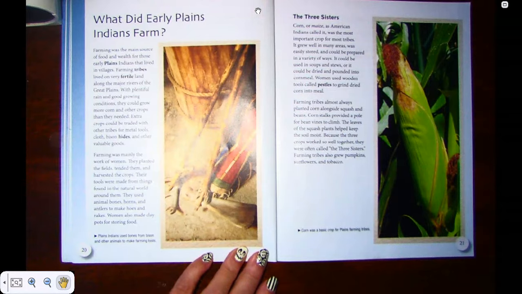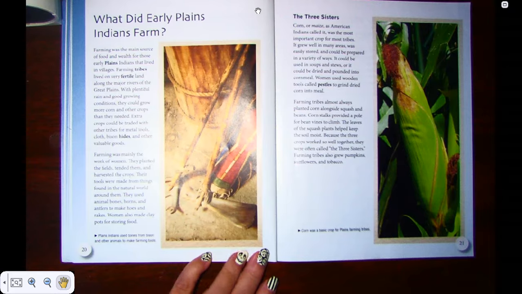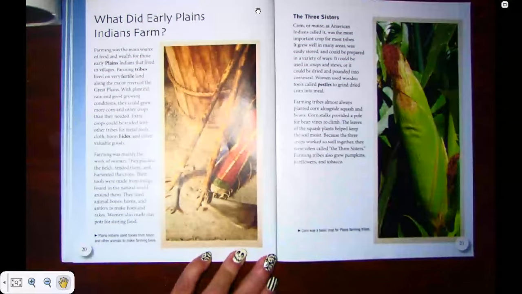What did early Plains Indians farm? Farming was one of the sources of food and wealth for those early Plains Indians that lived in villages. Farming tribes lived on the fertile land along the major rivers and the Great Plains. With plentiful rain and good growing conditions, they grew more corn and extra crops than they needed. Extra crops could be traded with other tribes for metal tools, clothes, bison hides, or other valuable goods.